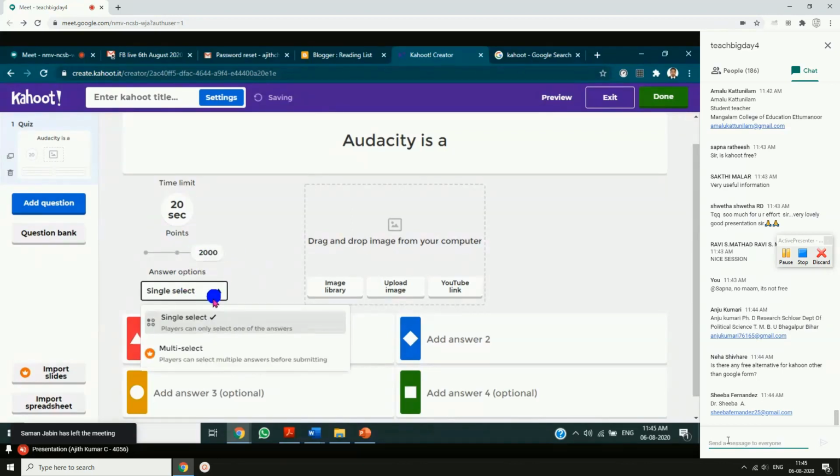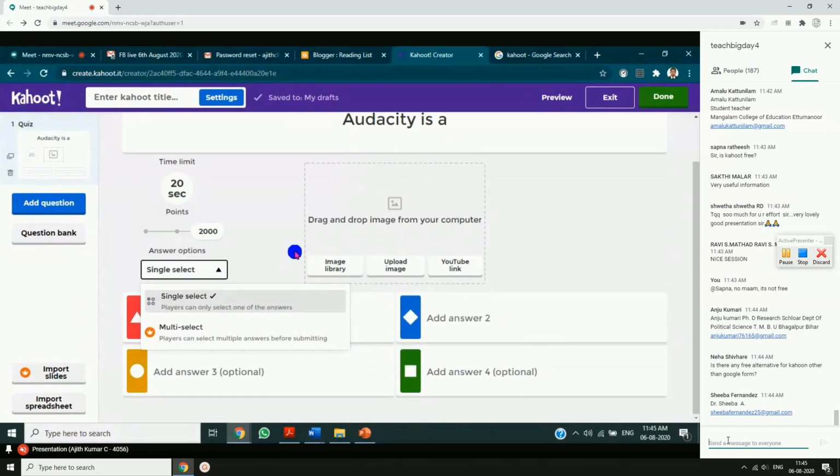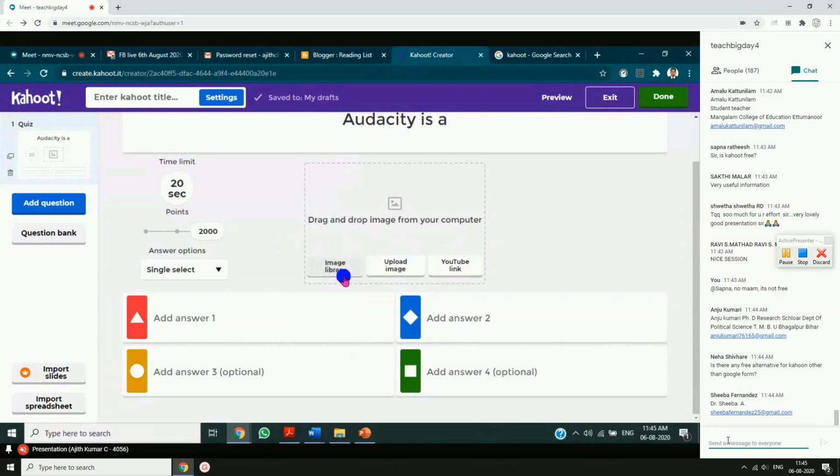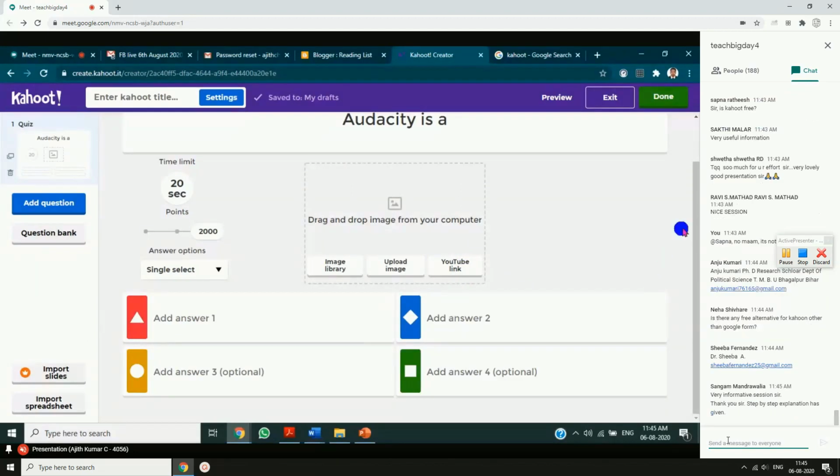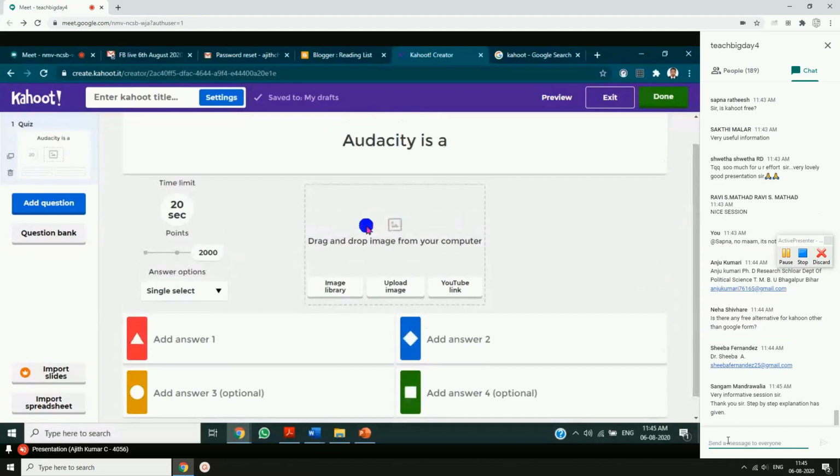Now students have two options: single select or multi-select answers. For the time being, keep it on single select. You can have multiple choices and multiple answers. You can bring in an image, the way we did in Google Forms. You can give a YouTube link if you are asking your students to watch a YouTube video and answer the question. You can simply drag and drop the image from your computer, or click on this.